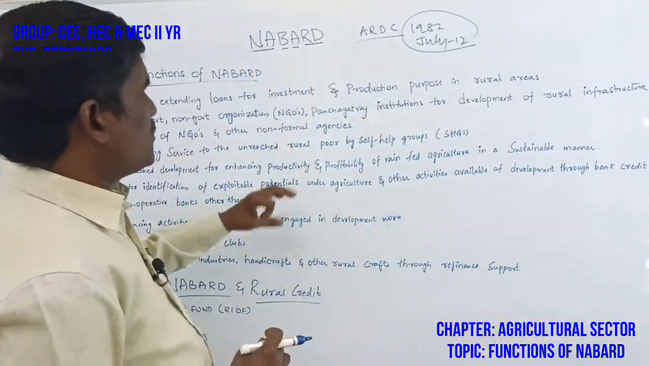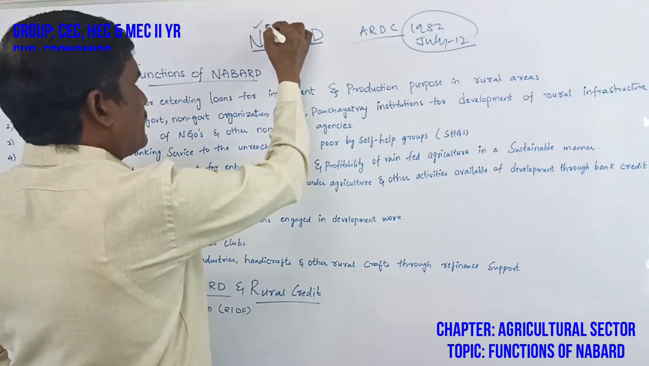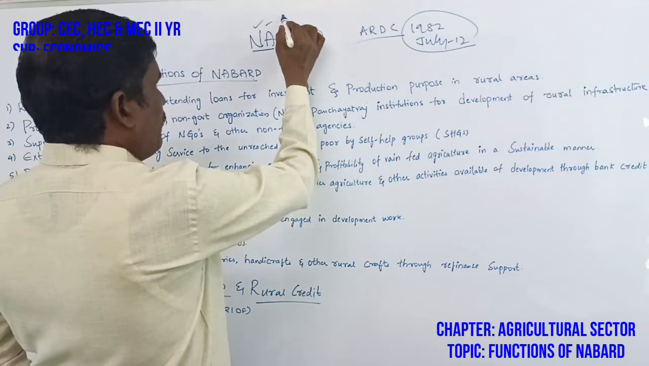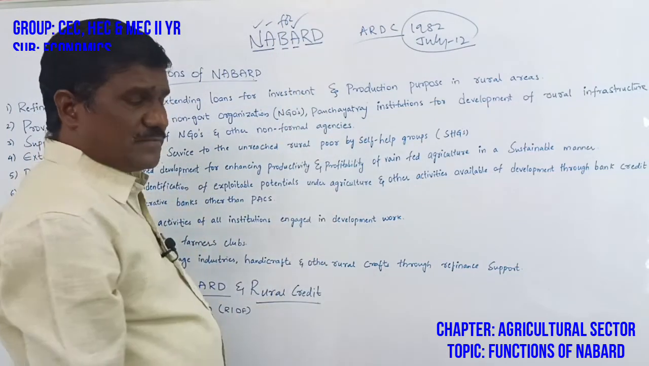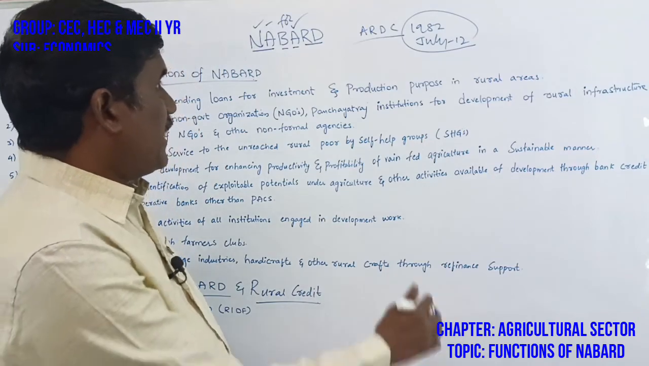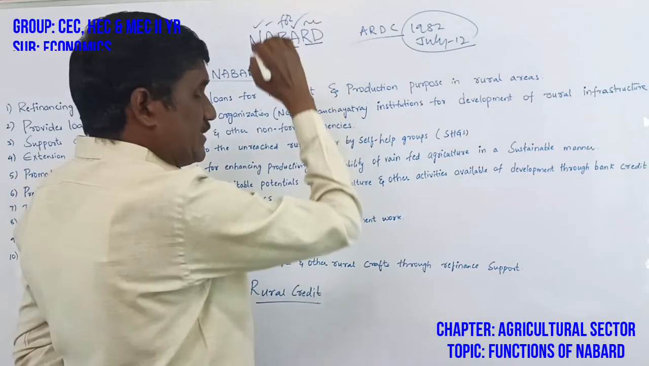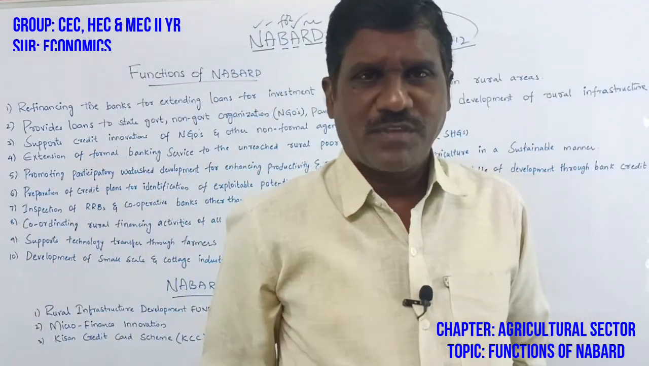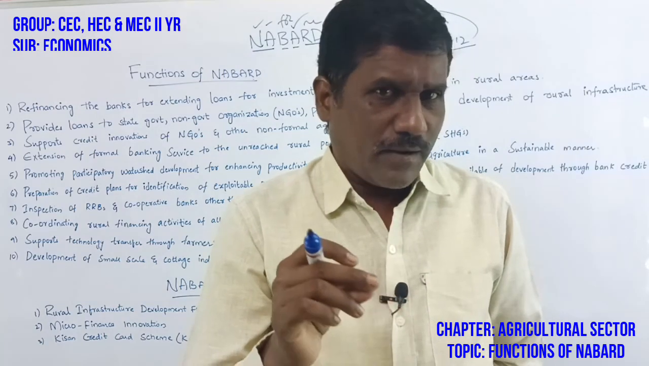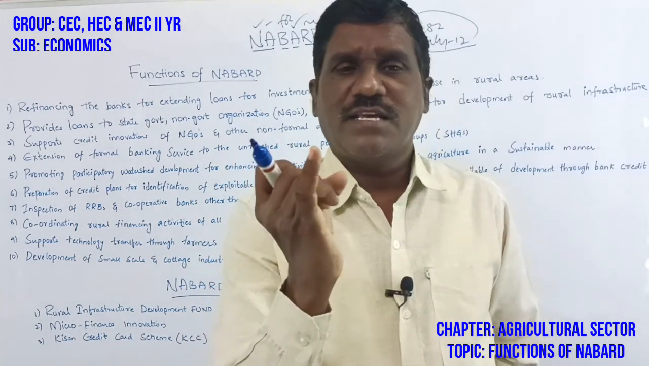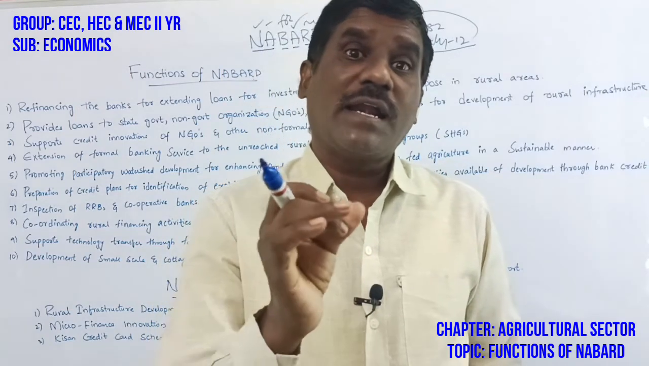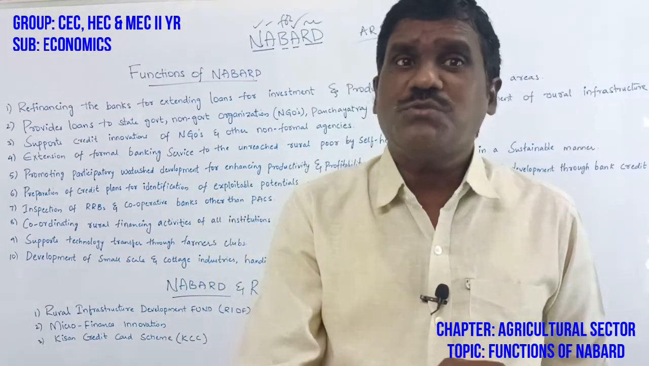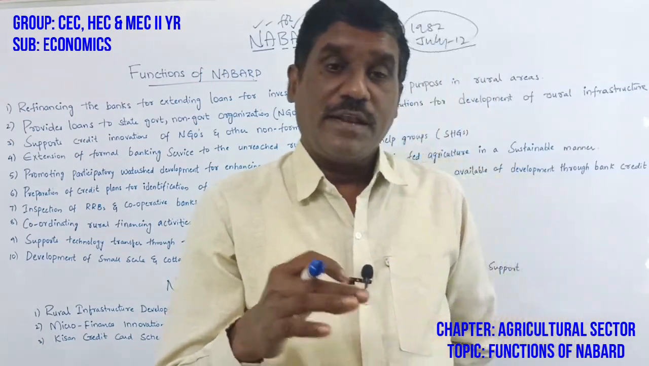NABARD is the National Bank for Agriculture and Rural Development. On one hand is agriculture, on the other hand is rural development. Two aims are to be fulfilled by the establishment of NABARD: one is agricultural development, the second is rural development. Rural means villages, the development of villages. So there are two objectives for the establishment of NABARD.